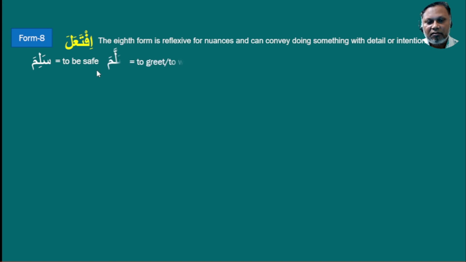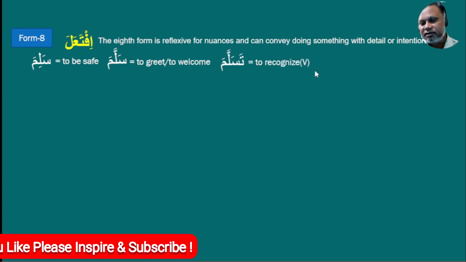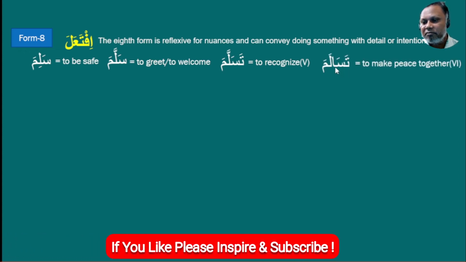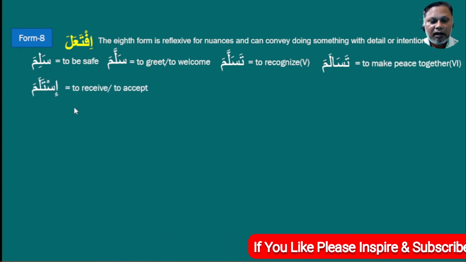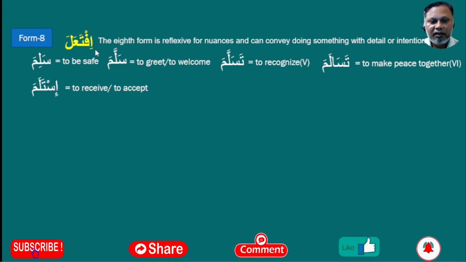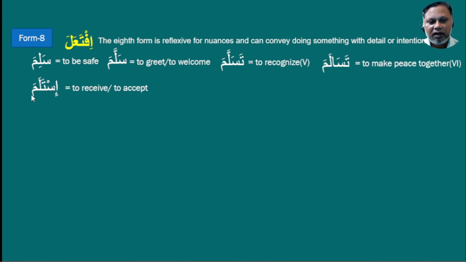It is a Form 1 verb. And sallama is a Form 2 verb, means to greet or to welcome. And tasallama means to recognize. This is a Form 5 verb. And tasalama means to make peace together. This is a Form 6 verb. And istalama means to receive or to accept. This is our Form 8 pattern. Istalama, ifta'ala, and istalama. This is the Form 8 pattern.